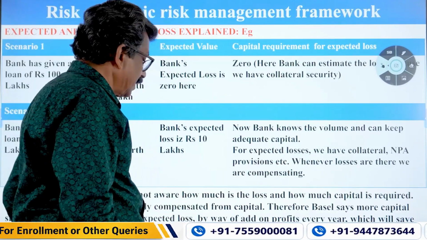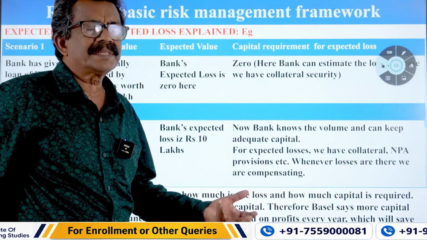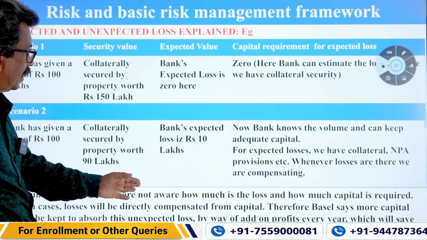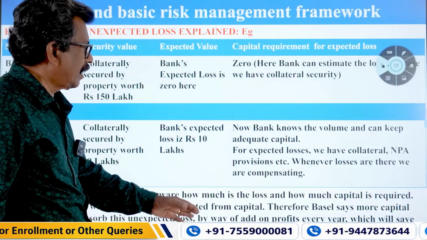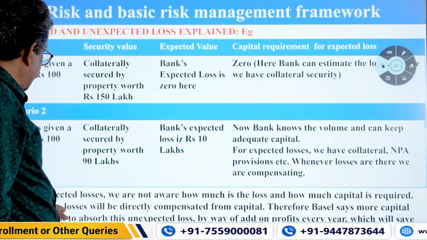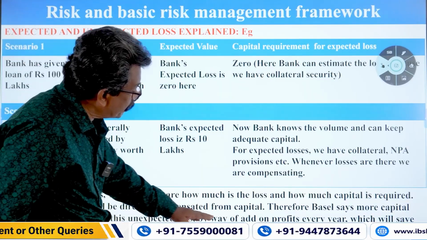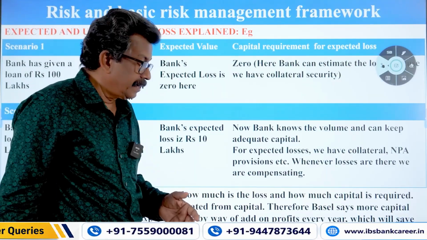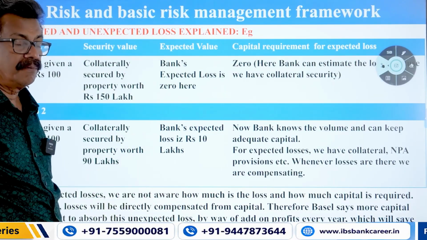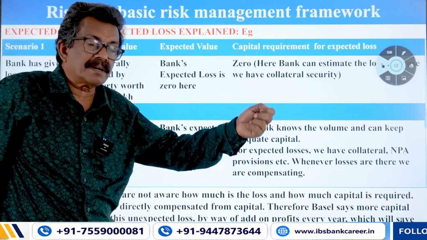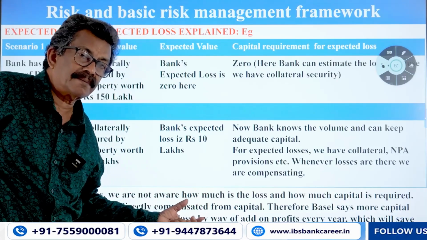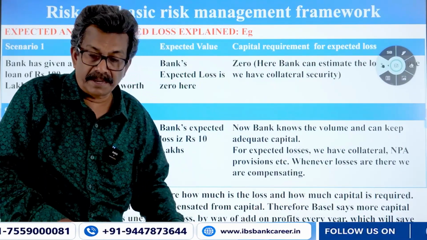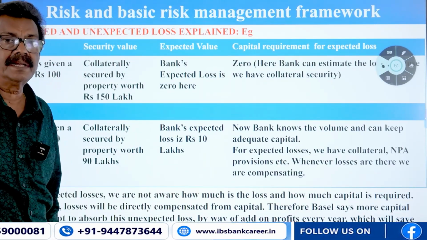We can calculate like that, but there is an uncertainty. How much are they going to default? We don't know. So, there is an uncertainty for an unexpected loss. We are not aware how much the loss is and how much capital is required. In such cases, losses will be directly compensated from the capital. So, whenever such losses come into reality, there will be an erosion of capital because the losses are compensated by the capital, to make good the losses which have already been recorded.